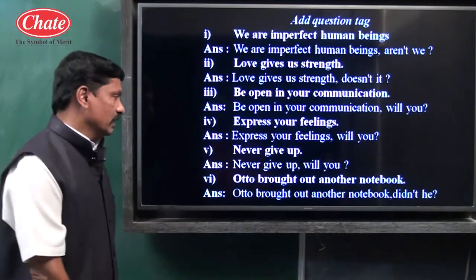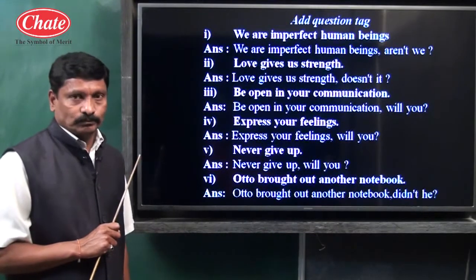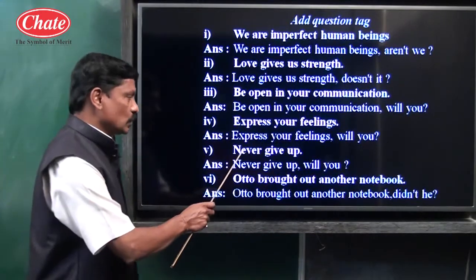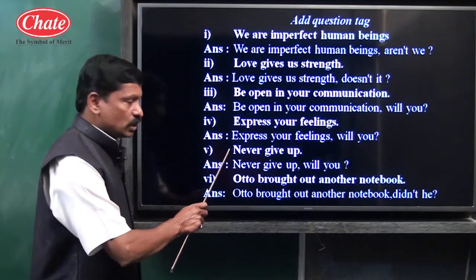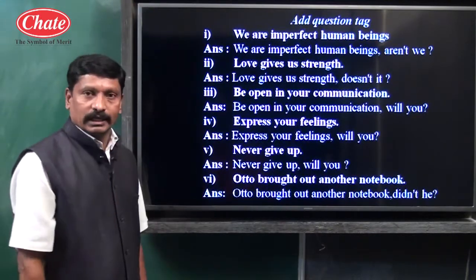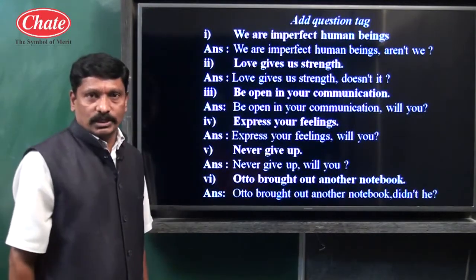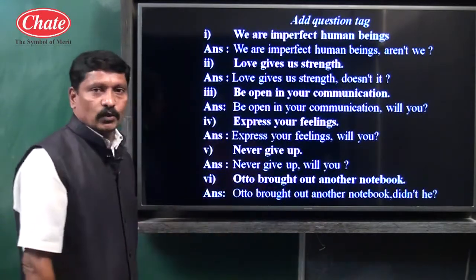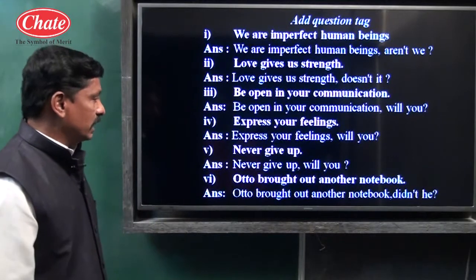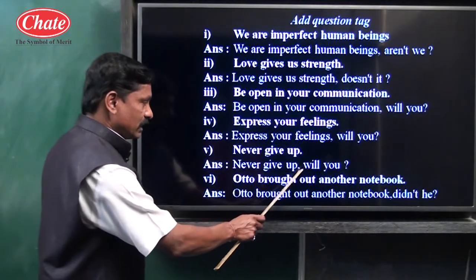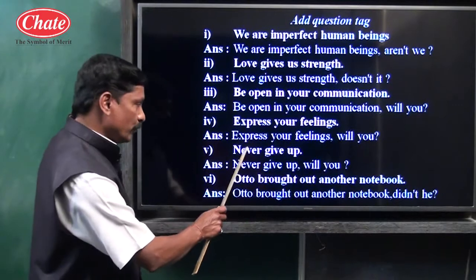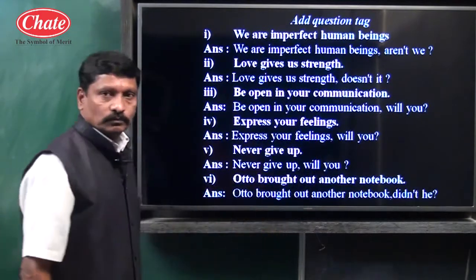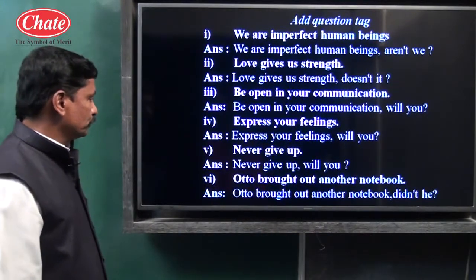Example number 5. Never give up. Here also there is no verb and no subject before the word never. Never give up is also a suggestion, so this is also an imperative sentence. See, we have written the sentence as it is, comma, imperative sentence, so will you. Next example.